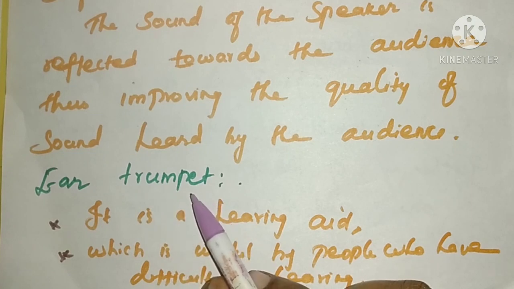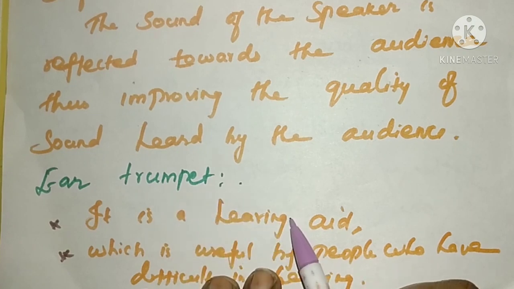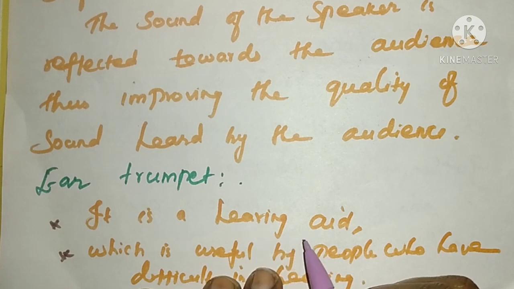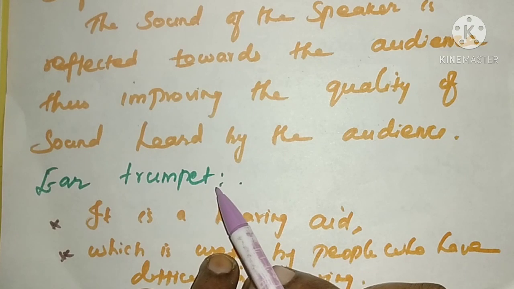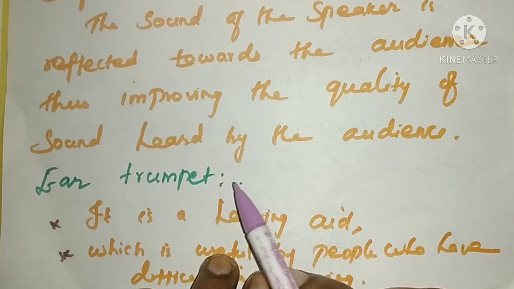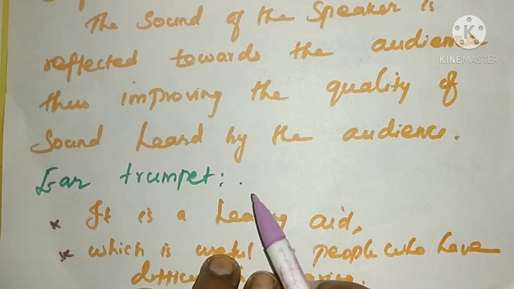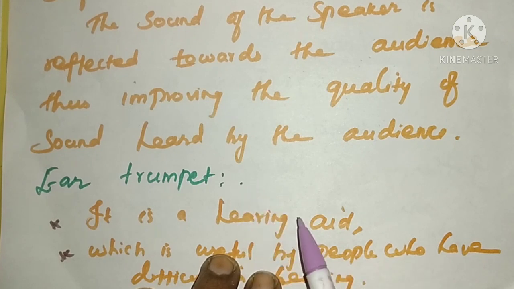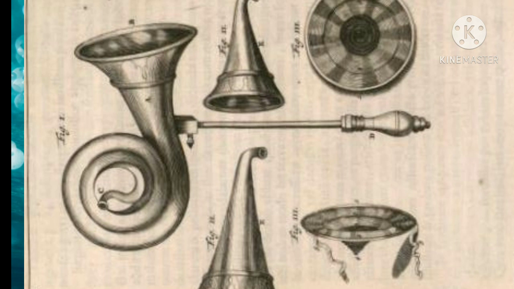The next application is the ear trumpet. It is one type of hearing aid. The people who have difficulty in hearing use this ear trumpet. You all know how it looks: one end is narrow and the other end is wider. Here you can see the images of the ear trumpet. It was used in the 18th century. In olden days people used this type of ear trumpet.